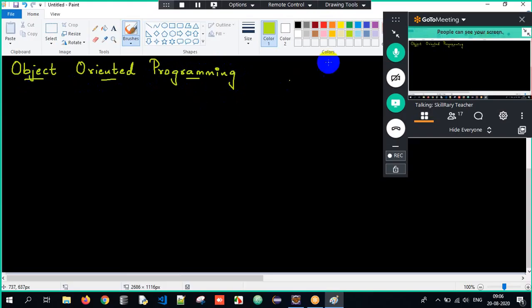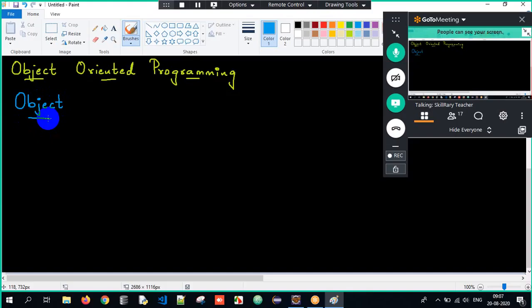First of all, we have to understand what an object is. Whenever you talk about an object, what is it? An object is anything which is present in the real world and also has some physical existence.